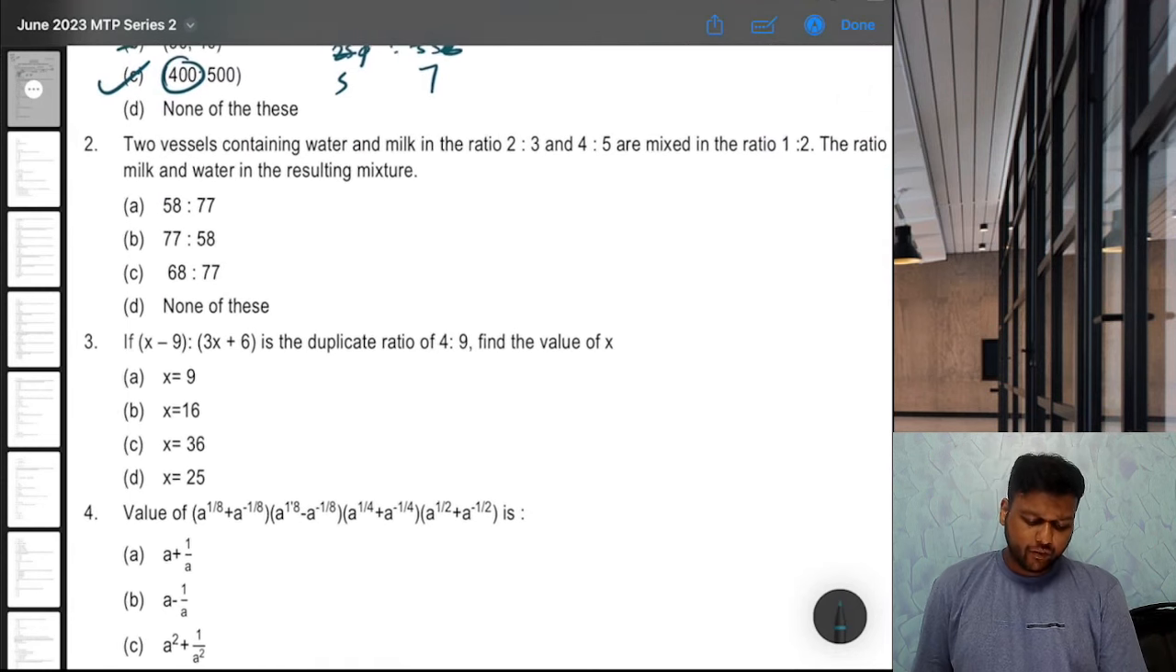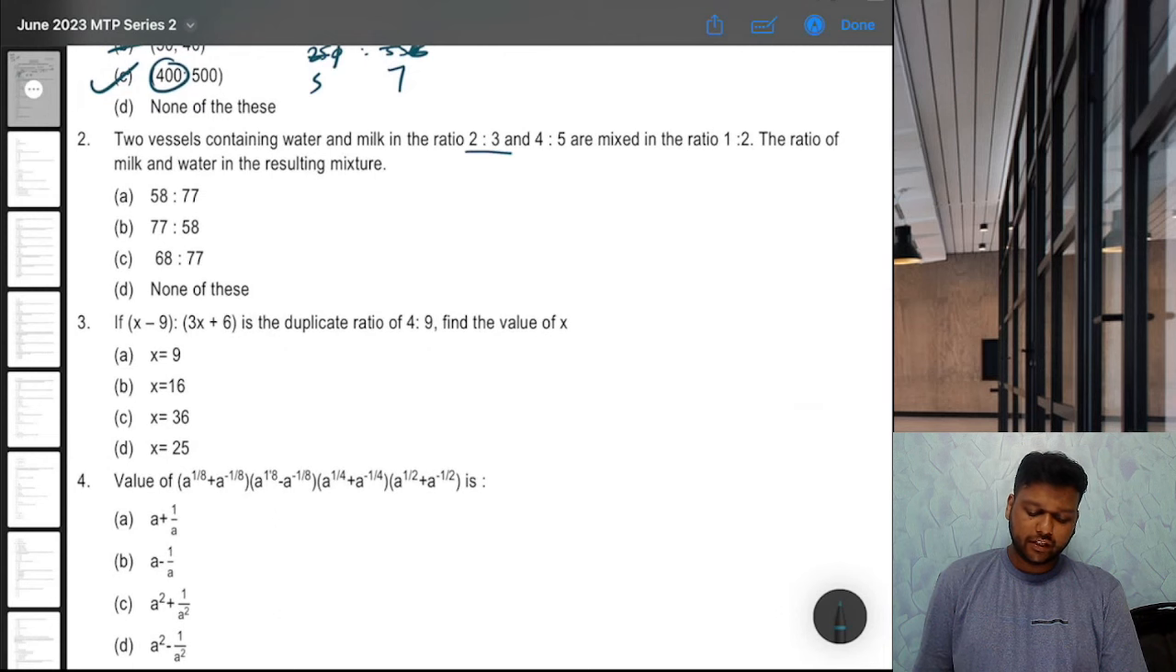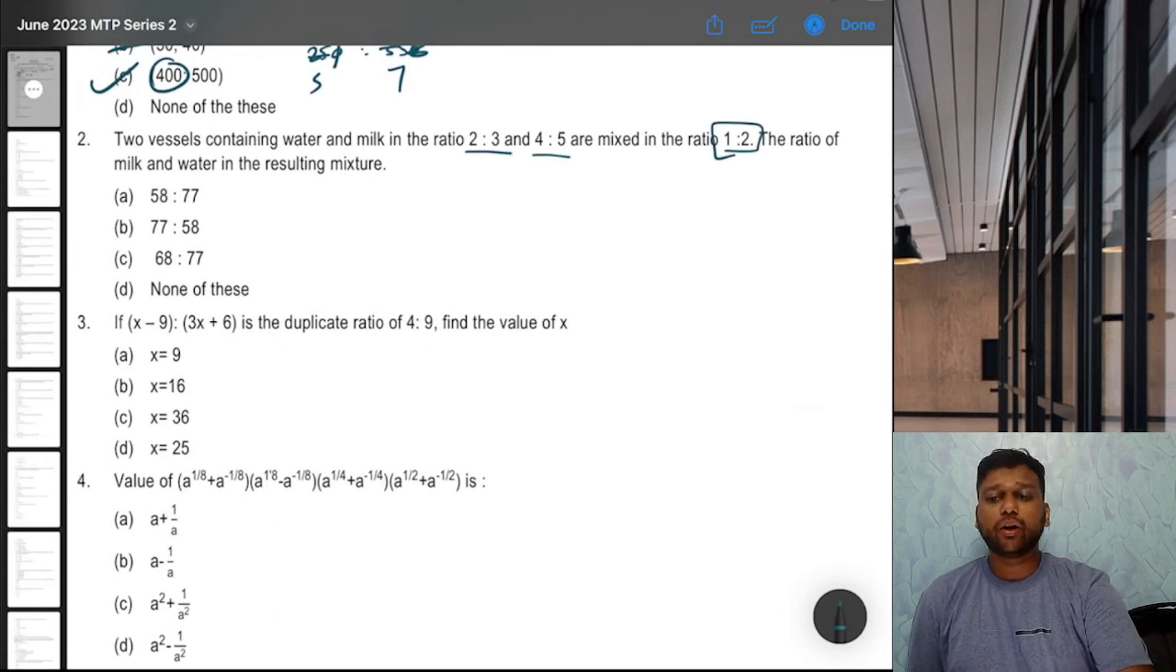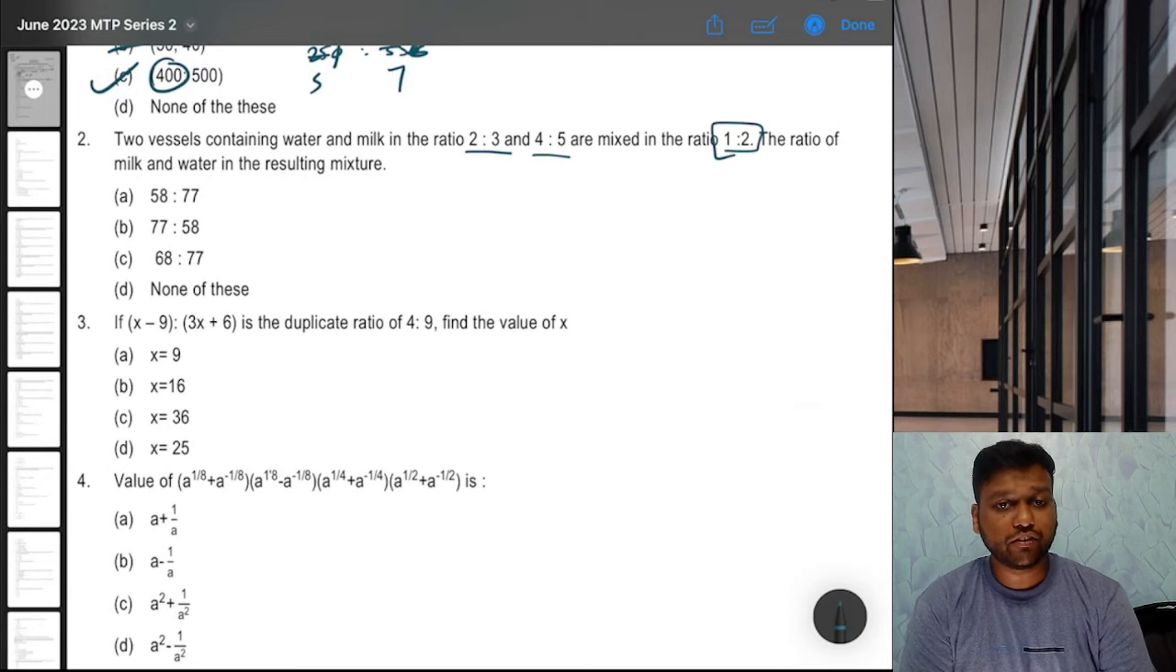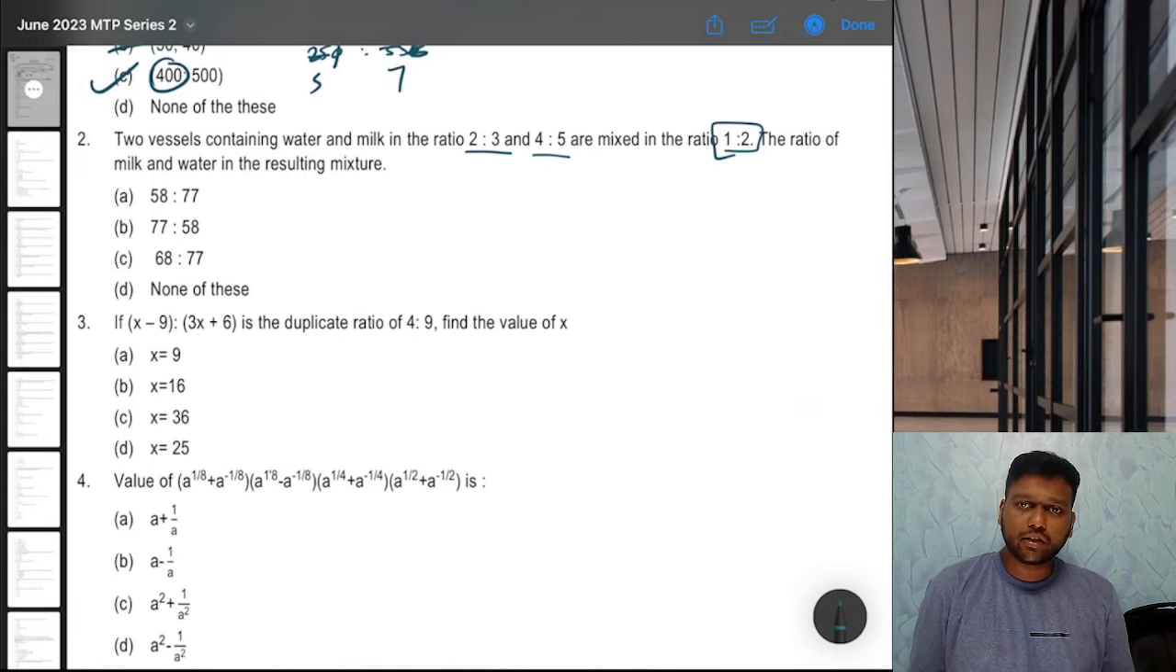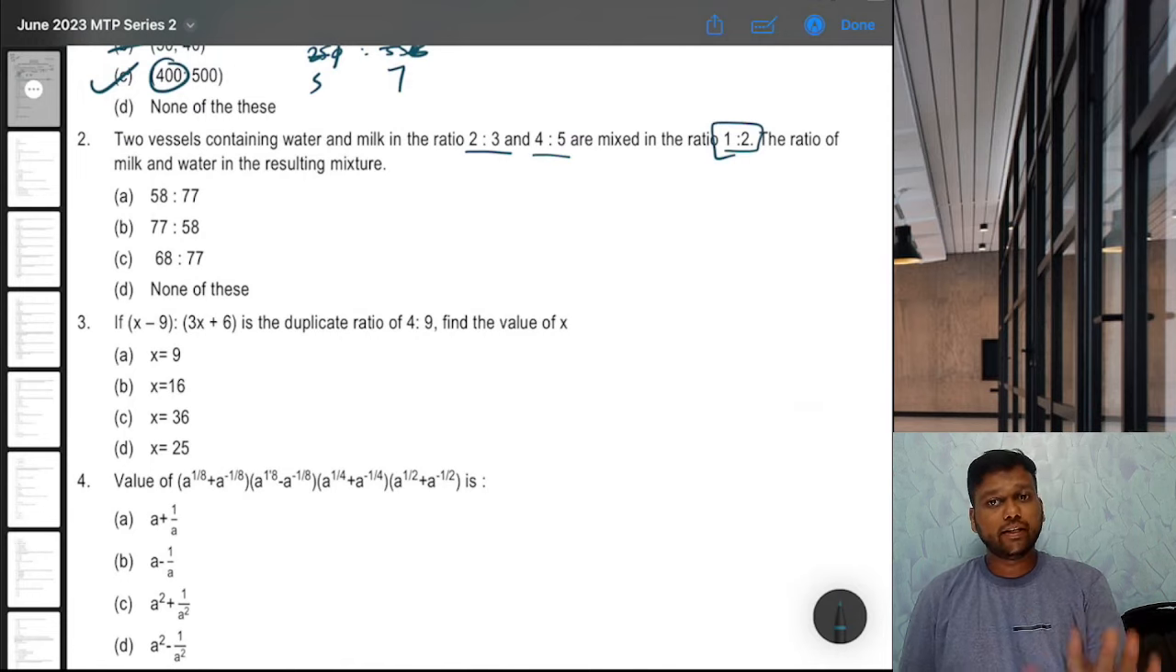Two vessels containing water and milk in the ratio of this and this are mixed in the ratio of 1 is to 2. The ratio of milk and water in the resulting mixture is. Now again you can form an equation and solve, but that will make it complicated. From exam point of view, always try to see if there is any shortcut. Is there a shortcut? Yes.